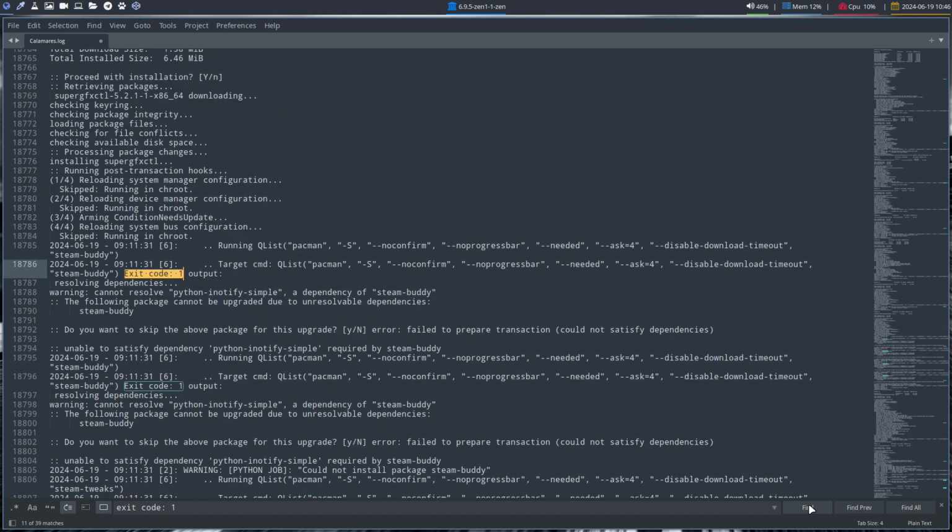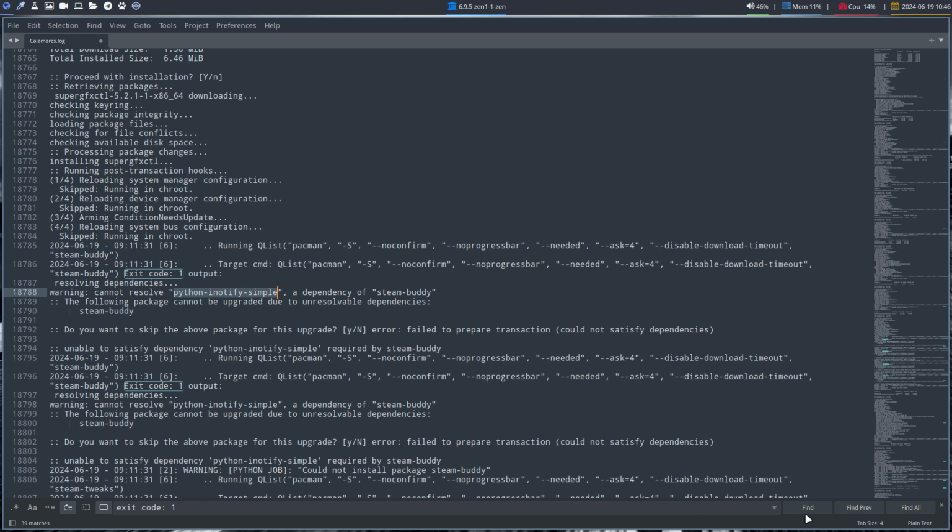SteamBuddy had a package that we needed to build. I think that's a new package as well. So it cannot resolve, it doesn't find it. So we've built it, that's basically what we do. There's a package on the AUR. It needs it, but we can't use it. And in Calamares, I have to build it for you guys. It's going to put it on the repos, and then Pacman says, "Oh, here it is," right? And they can install the dependency for SteamBuddy.